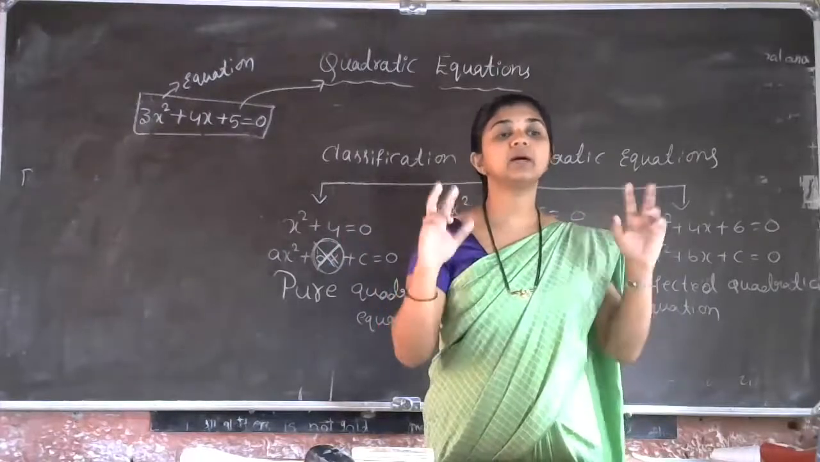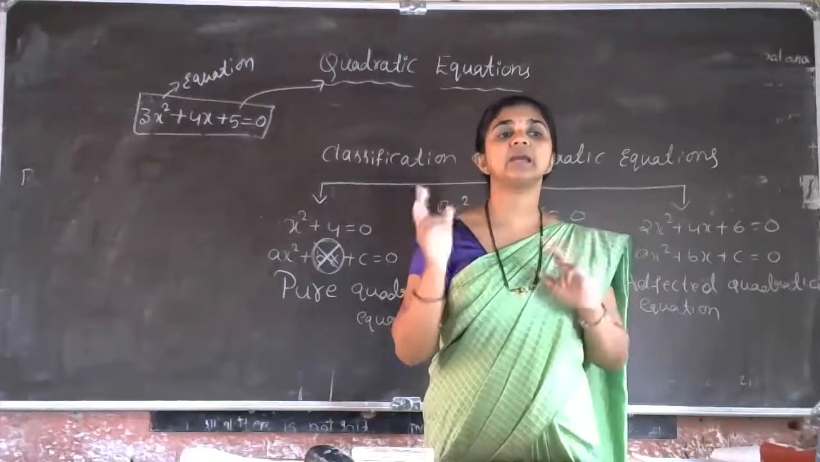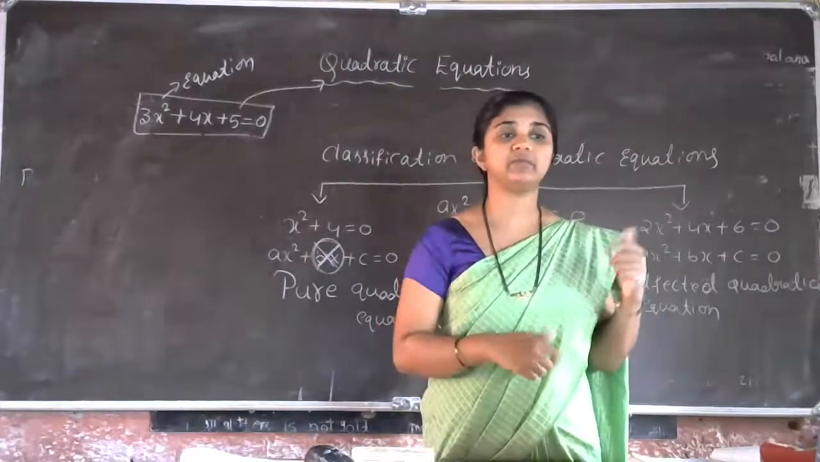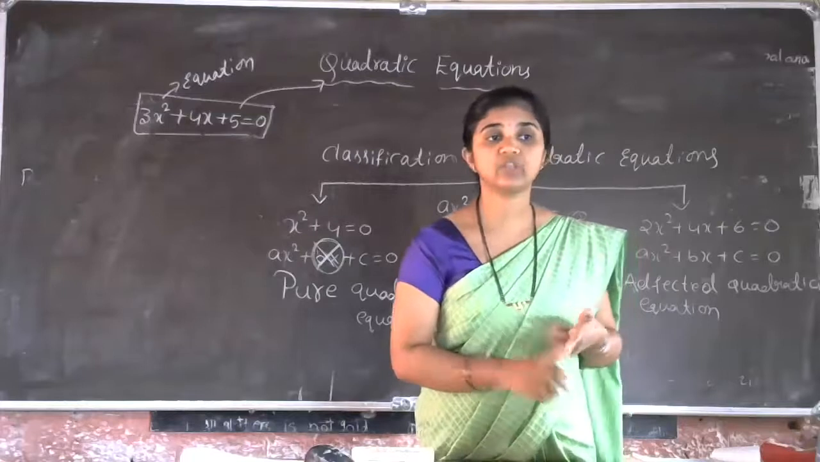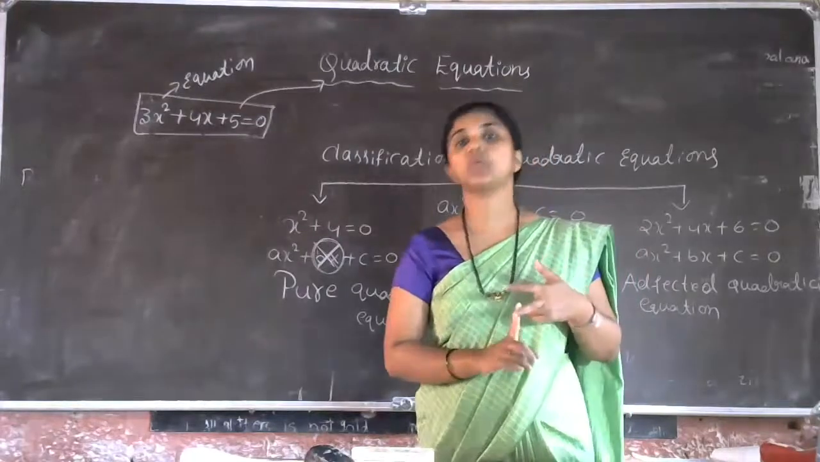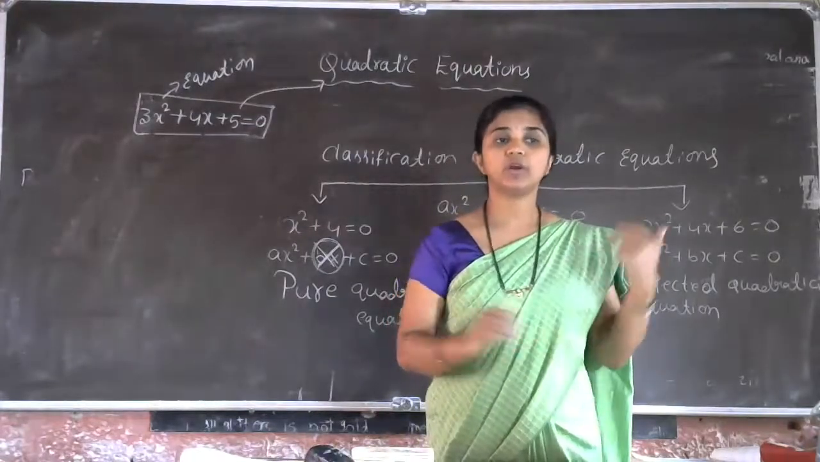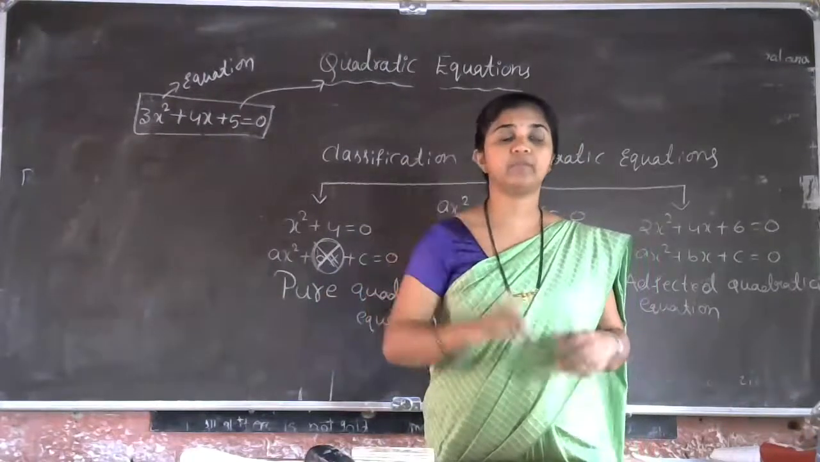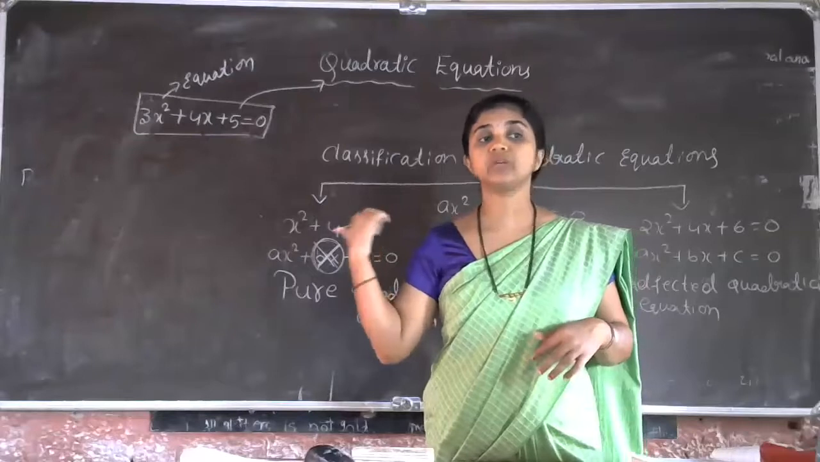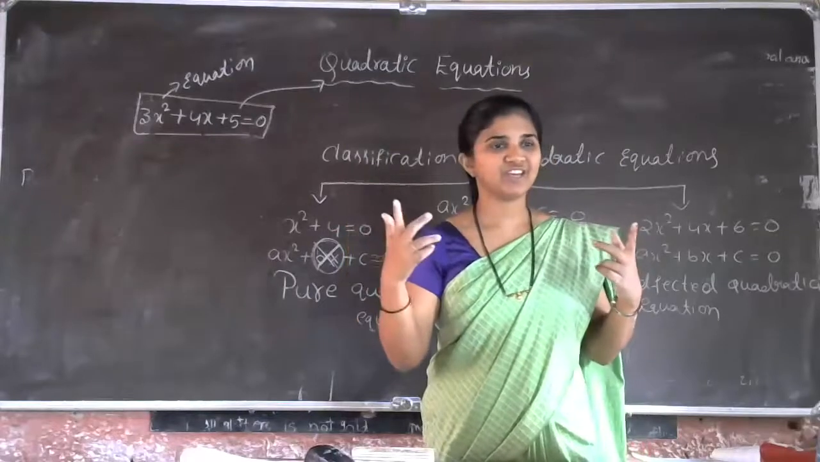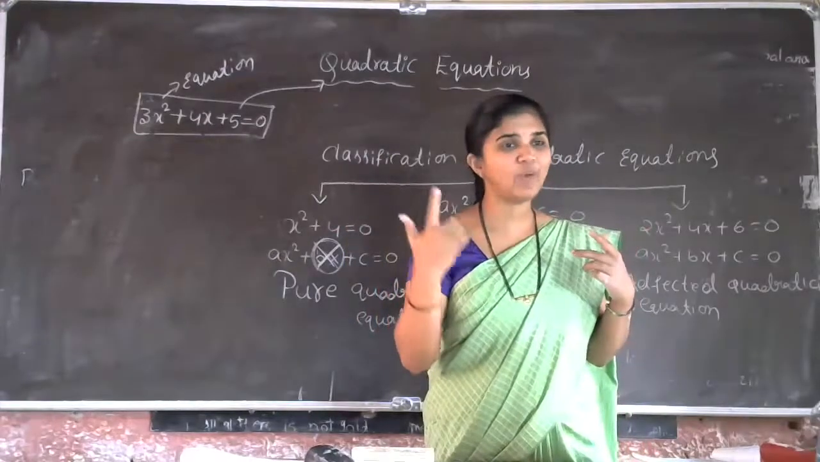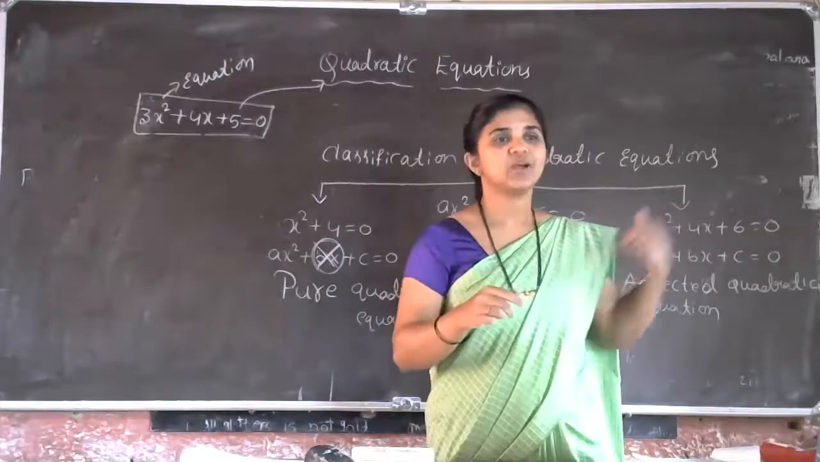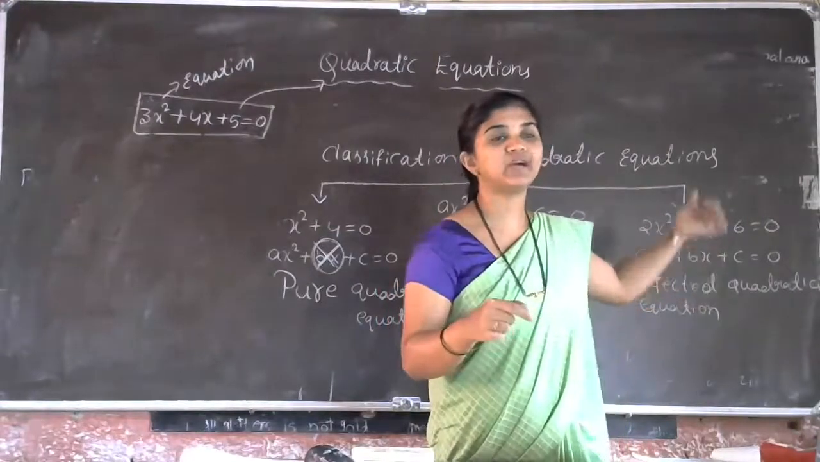So then in the quadratic equations, we can mainly observe two types of quadratic equations. One is pure quadratic equation, another one is affected quadratic equation. Pure quadratic equation in the sense the variable has only one power, that is 2. But here we can observe the power 2 and 1 also.